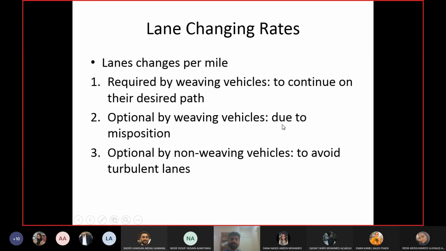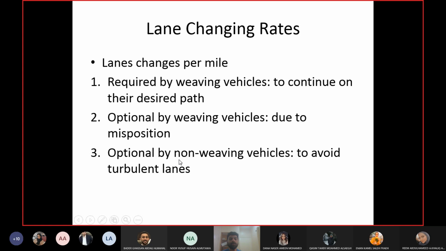Okay, so we were considering that the lane changes will be from where? From the immediate lane. Okay, but let's say somebody is in the extreme left hand side lane and he has to go towards the ramp. So he will require more lane changes, right? He is not in the immediate lane, so he has to come to the immediate lane, so he will make 1 or 2 extra lane changes.